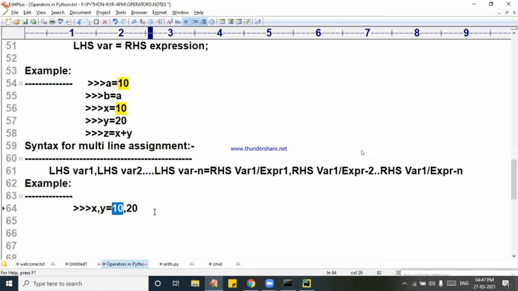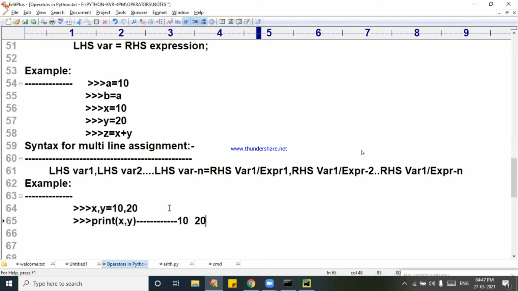10 will be placed in where? x. 20 will be placed in where? y. Don't misunderstand. 20 will not be placed in x. 10 will be placed in x, and 20 will be placed in y. Come on, print x comma y. What values are printed? 10, 20.